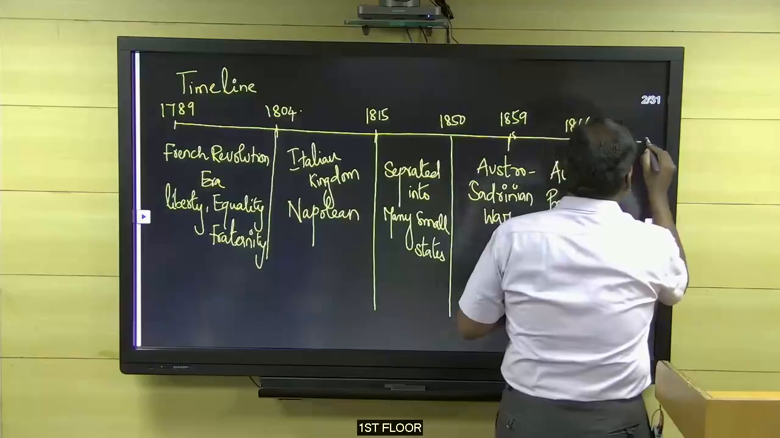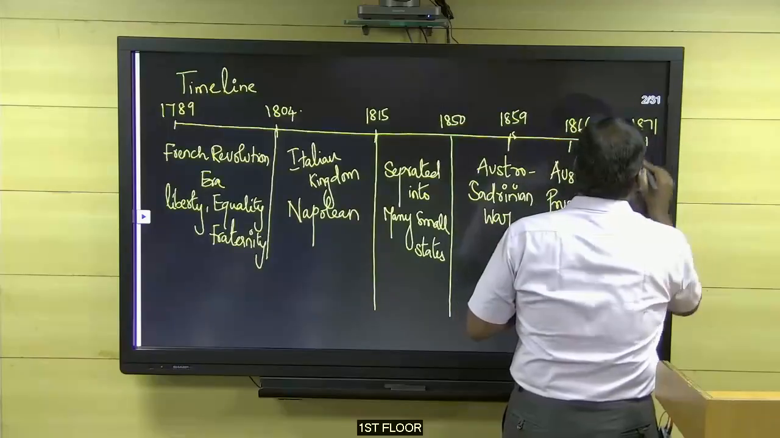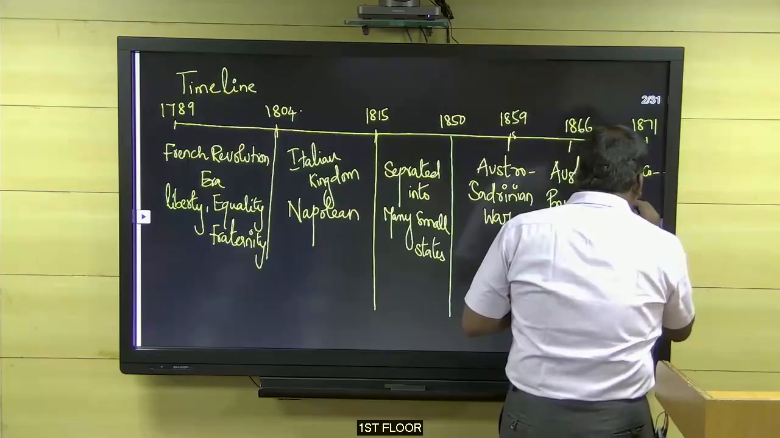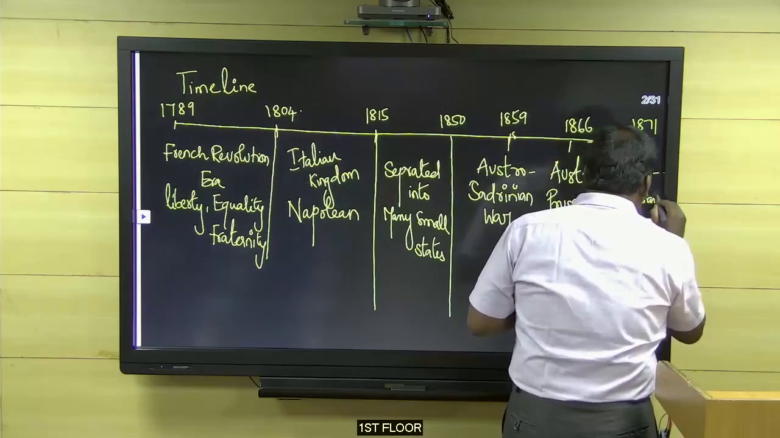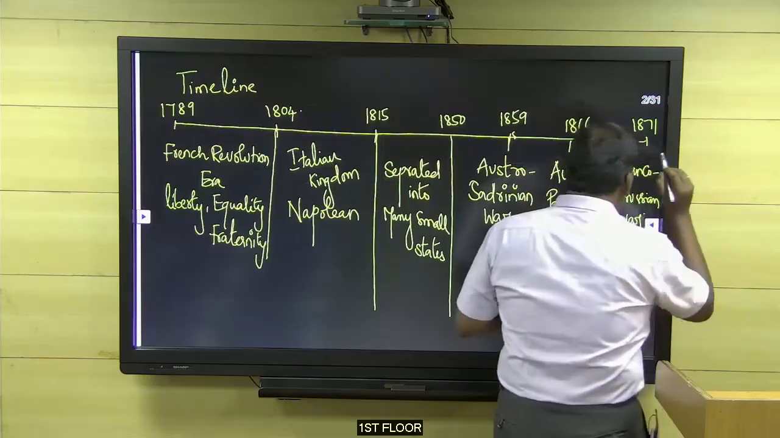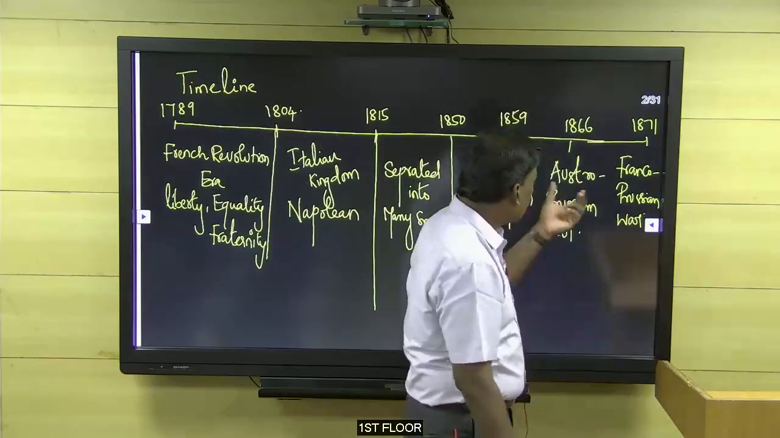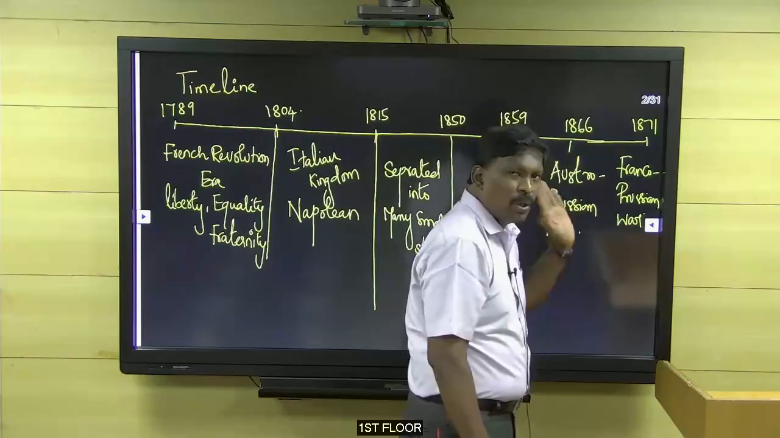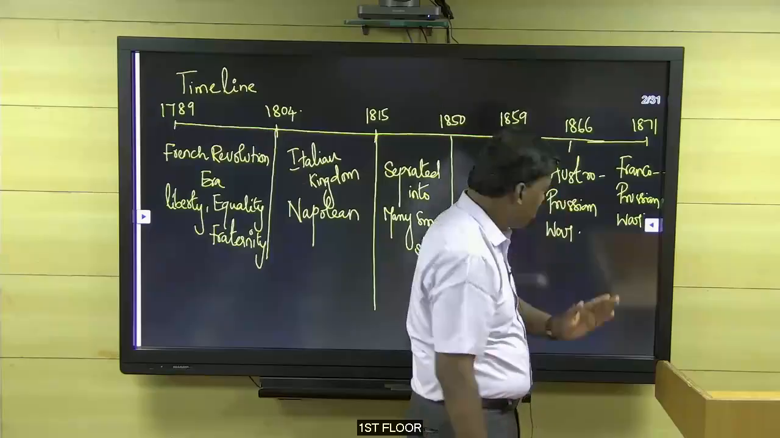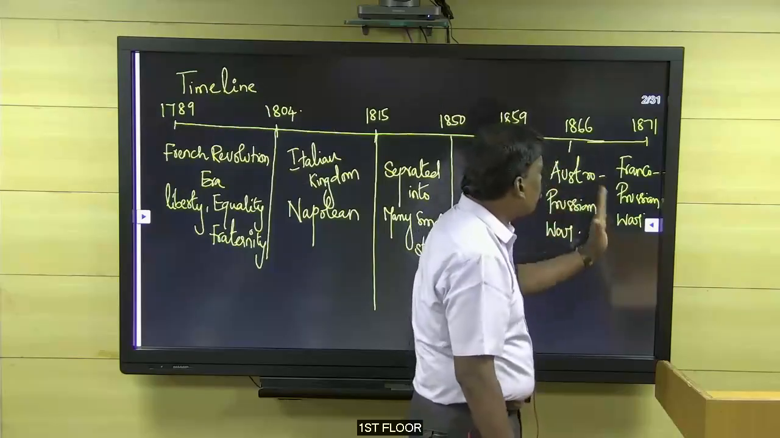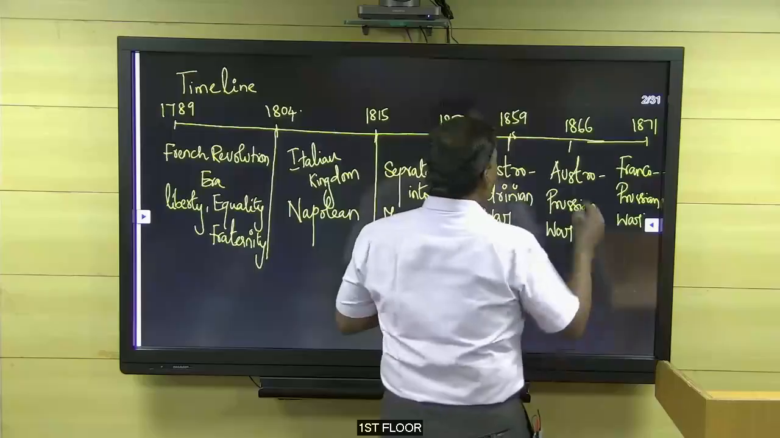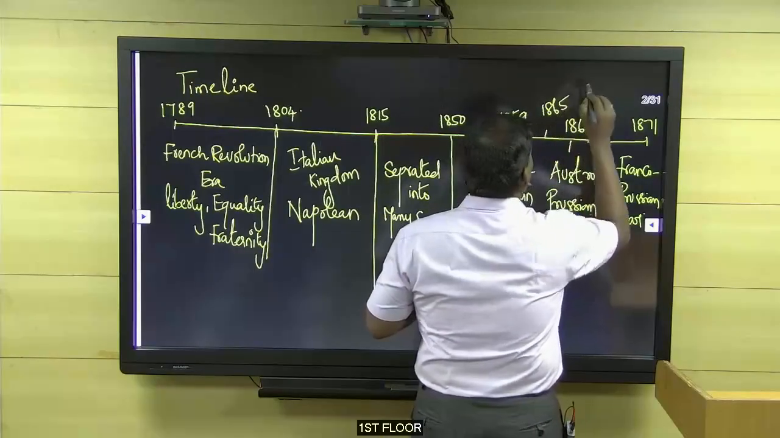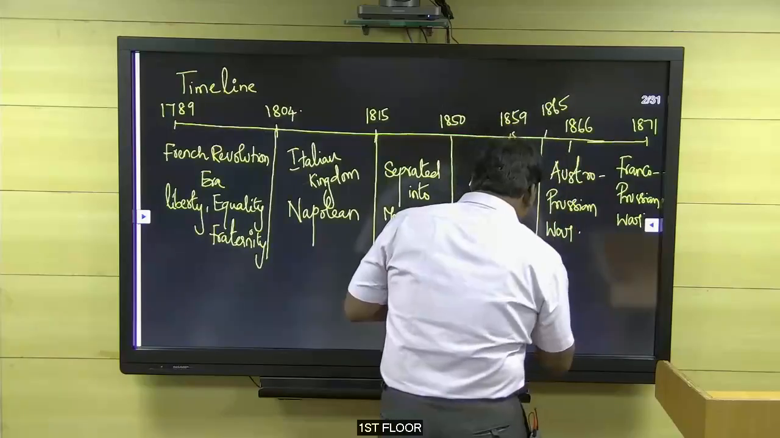Okay, the 1866 Austro-Prussian War and the 1871 Franco-Prussian War. Don't get confused. These two wars are for the unification of Germany. The same thing is going to come here also. I am not repeating. Austro-Prussian War, Franco-Prussian War. In between that, here in 1865, I write here.